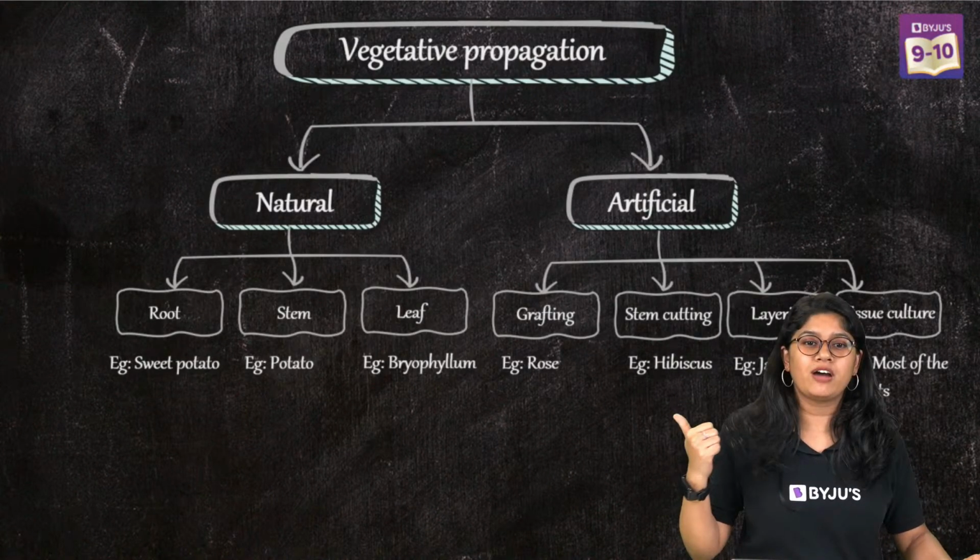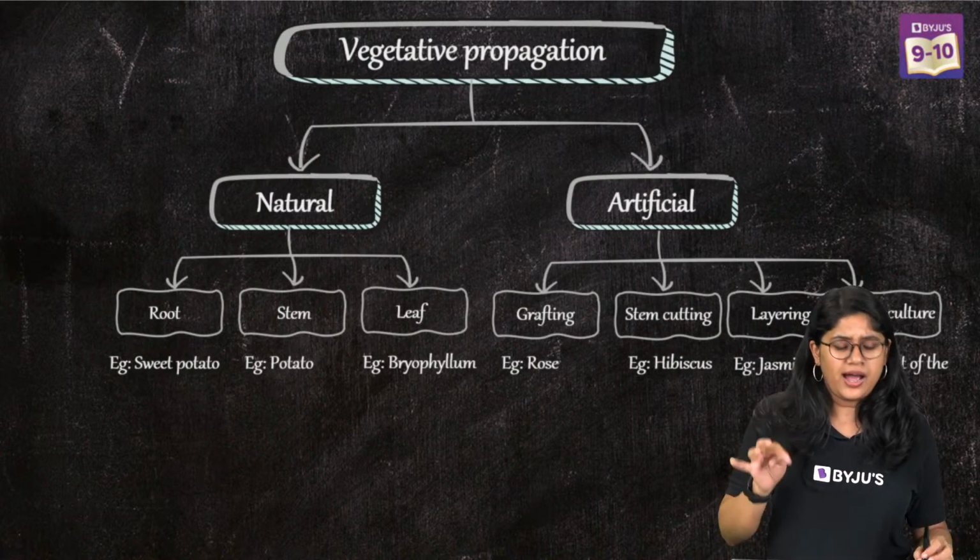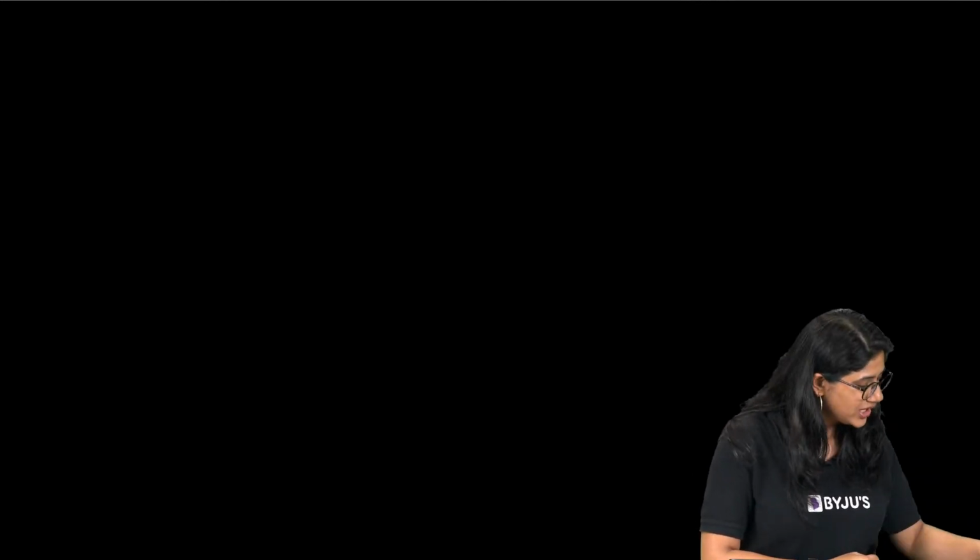I hope that you have taken a screenshot of the advantage of artificial propagation. I'll explain that. In layering, what happens, the lag again. The lag was there for just a fraction of a second, I guess. Oh, it was a lag.